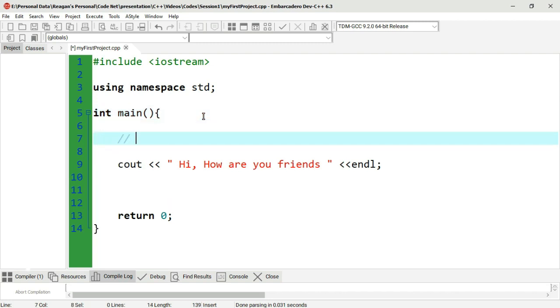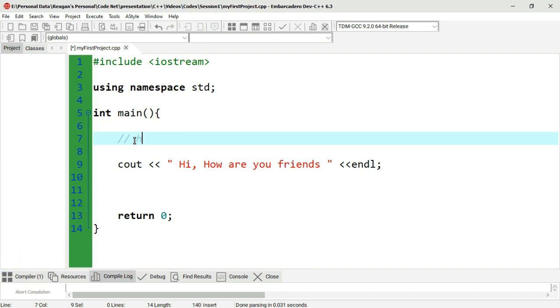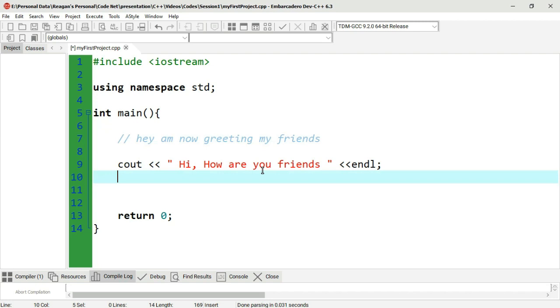And these two key characters entail that you now want to implement a comment. So now we can say, hey, I'm now greeting my friends. Don't forget we said a comment is something that you can embed in order to explain what is happening. And you can tell from here that this comment entails that down here we are greeting our friends.